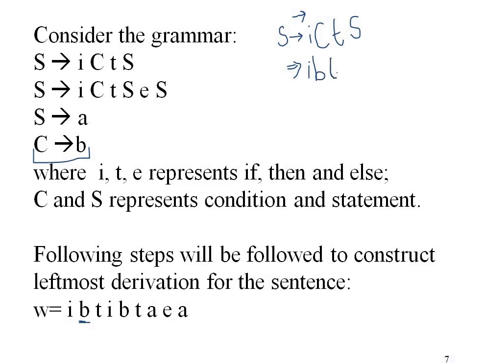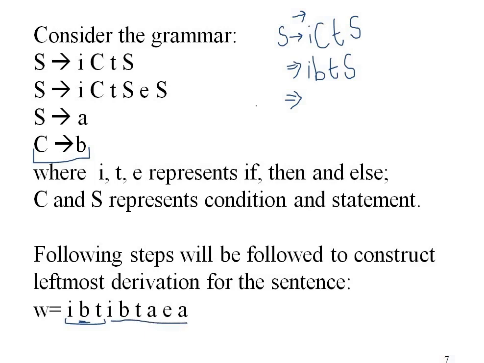Then T is again a terminal, then we have S. Now moving again from left to right, I, B, T, these are all terminals. So here S is the non-terminal. You can see that we have scanned these three terminals I, B, T. Now we have to scan the remaining.